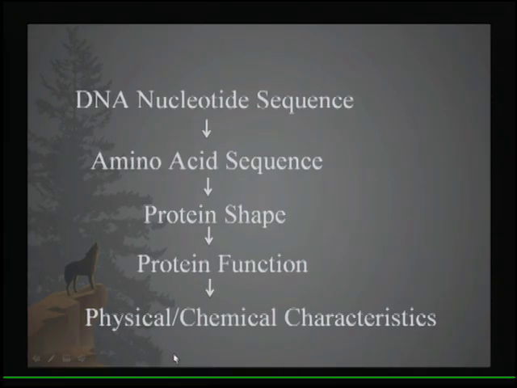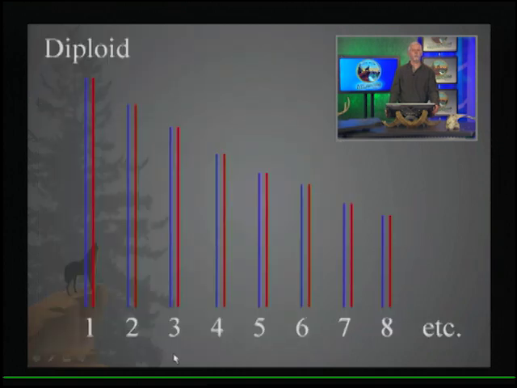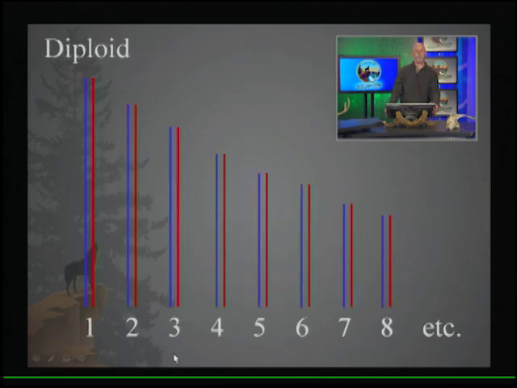Okay, so again, ultimately, when we talk about traits and inheritance, it goes back to DNA. The nucleotide sequence of the DNA codes for an amino acid sequence of proteins, which determines protein shape, which determines protein function, and those proteins then determine the physical characteristic. So even though we're going to be talking in general terms about characteristics, it really all goes back to the DNA. And again, in sexual reproduction, we inherit two sets of chromosomes. We pass on one, and then fertilization reestablishes the diploid condition in the next generation. So again, we have two sets of chromosomes, and we pass on one, which reestablishes the diploid condition in the offspring.